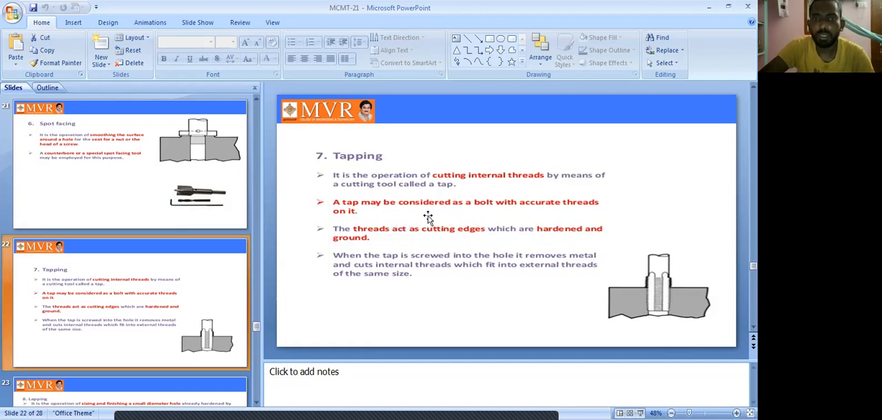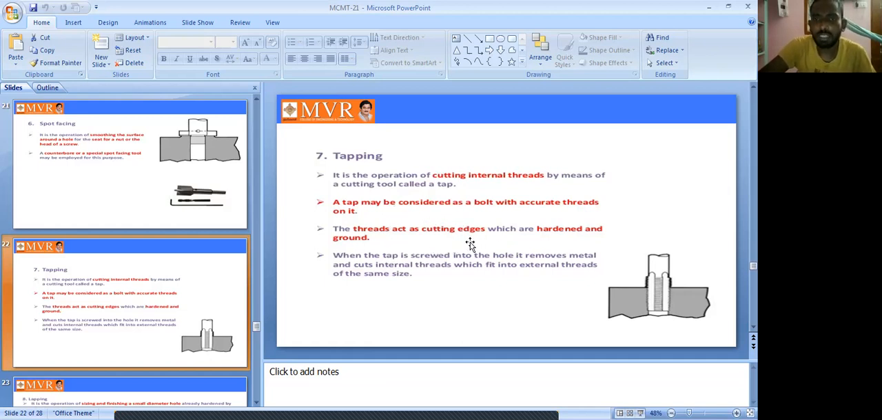So a tap may be considered as a bolt with accurate threads on it. If we want to fit a bolt with accurate threads, even if there is extra material, the tap cuts it. For exact threading purposes, bolt threading purposes, you can use this kind of tapping operation. For accurate threading we can use these tapping operations, because even if there is extra material, it removes it and does the exact, perfect sizing and finishing.